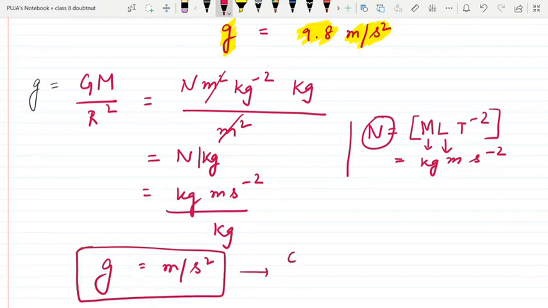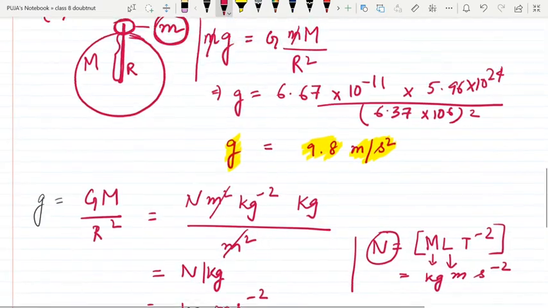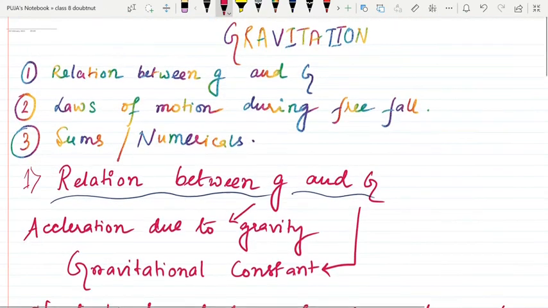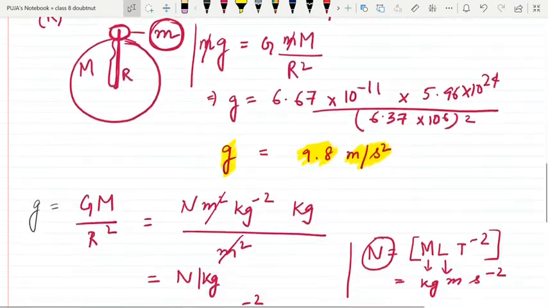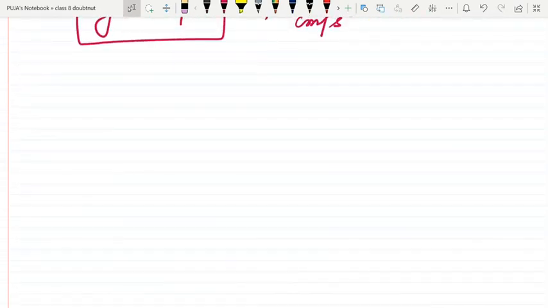Okay, in CGS unit, what will this be? Meter will be changed into centimeter, and second square will be second square. Okay. So this was the relation between g and capital G. Now laws of motion during free fall. Okay, so laws of motion during free fall.